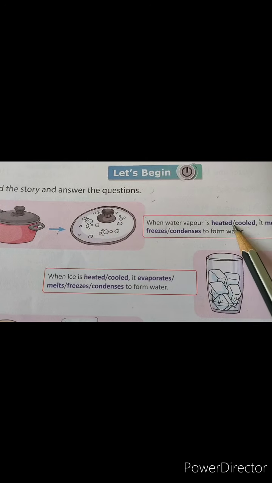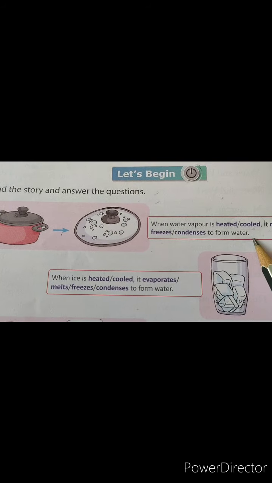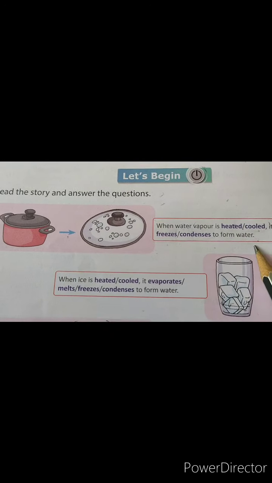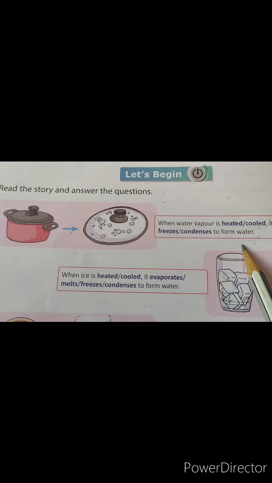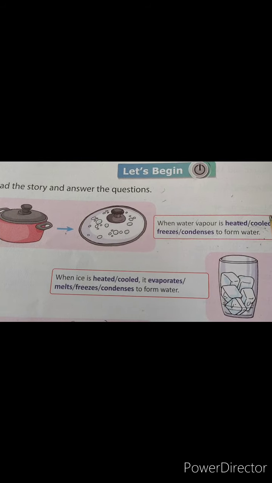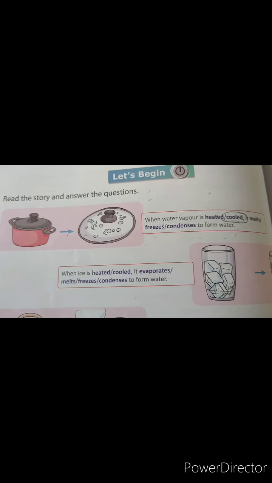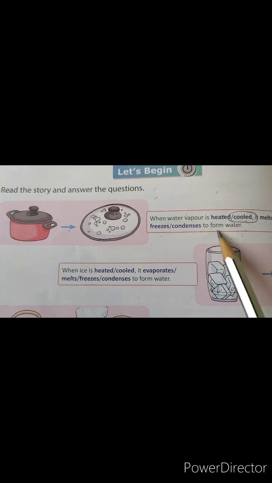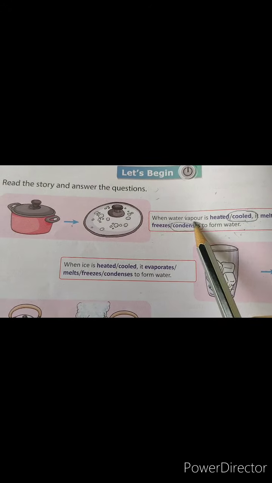When water vapor is heated or cooled, it melts, freezes, condenses to form water. Here in this one we have to convert water vapor into water. So for converting water vapor into water, what we have to do? We have to heat or cool the vapors. Students, we have to cool the vapors, because after cooling, water vapors will be converted into water. Now it melts, freezes, condenses to form water. Students, water vapor condenses to form water.